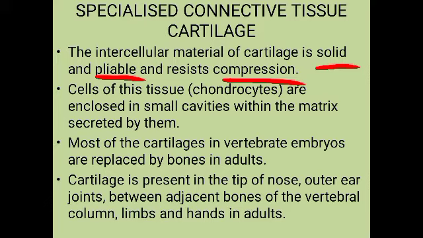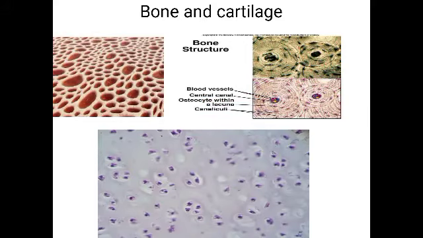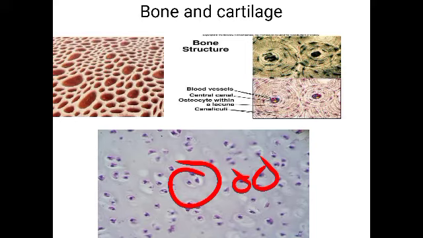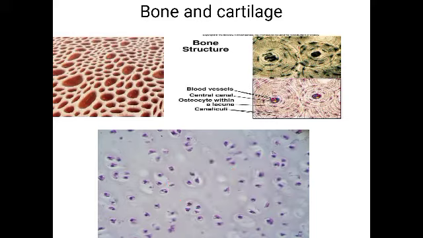Now the cells of the cartilage are called chondrocytes. What is the name of the cells of this cartilage? They are called chondrocytes, and they are enclosed in small cavities. They are present inside the cavities within the matrix which are secreted by the cells. So here you can see these small cavities, those violet colored structures, and in that cavity only the cells are present.